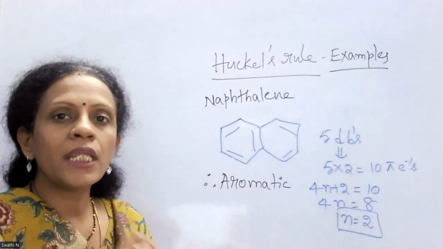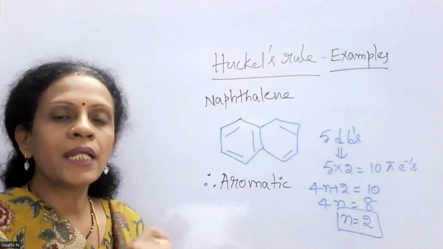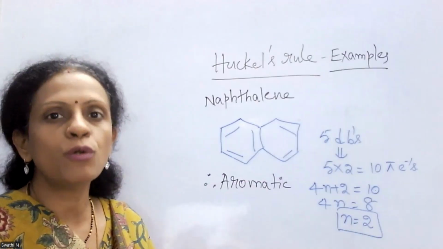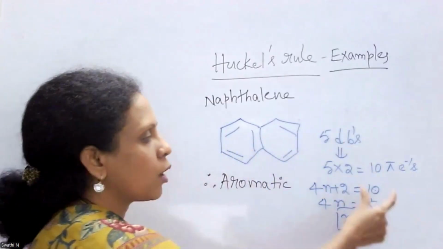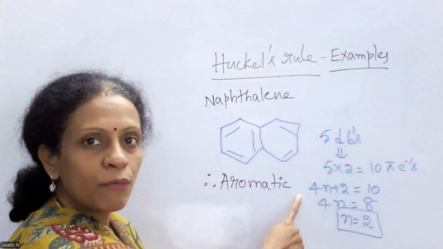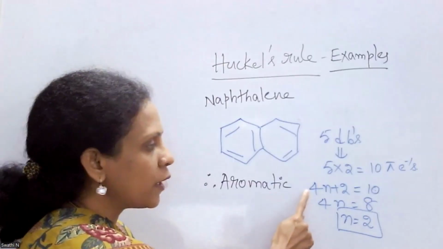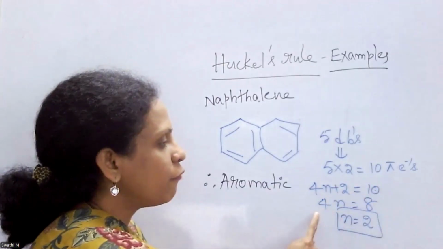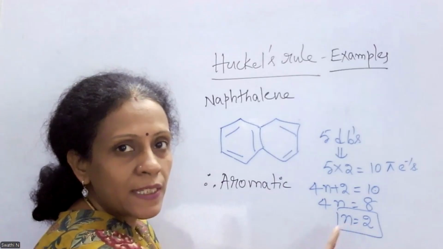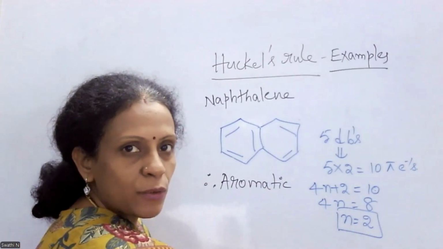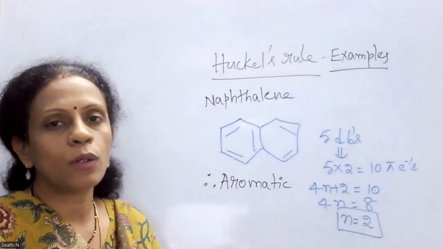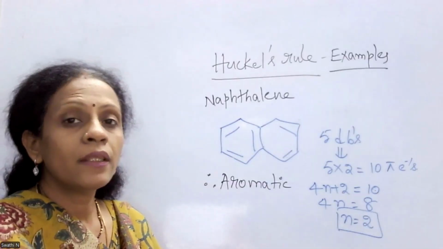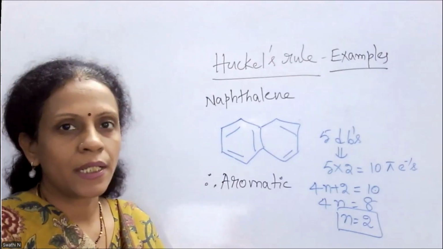So in order to call any compound aromatic, the cyclic cloud should have 4n plus 2 pi electrons. We know that the pi electrons present in naphthalene are 10. Now let us try to equate it to 4n plus 2. So 4n plus 2 equals 10, where 4n becomes 8. Thus finally n becomes 2. Okay, so here also we are getting a proper number. That means even naphthalene is obeying Huckel's rule. Thus, it is said to be aromatic in nature.